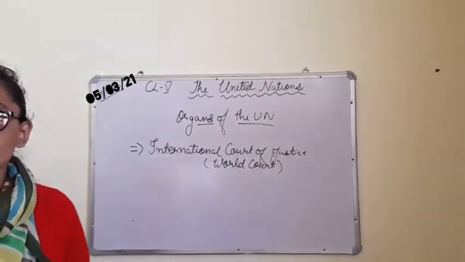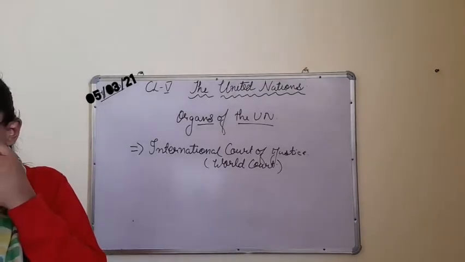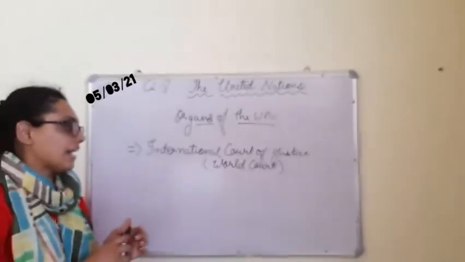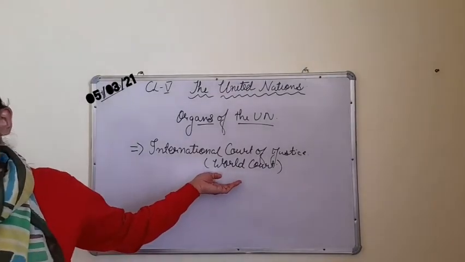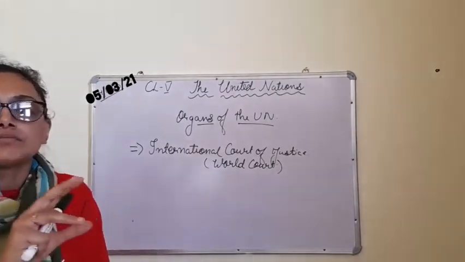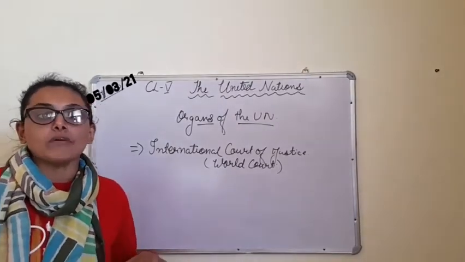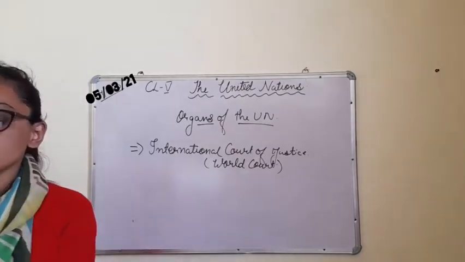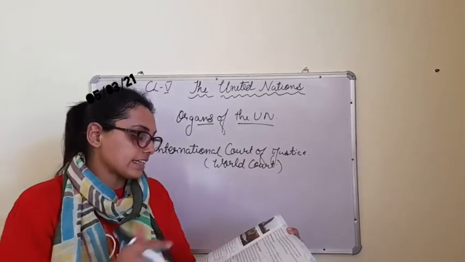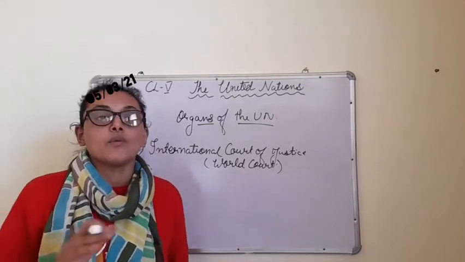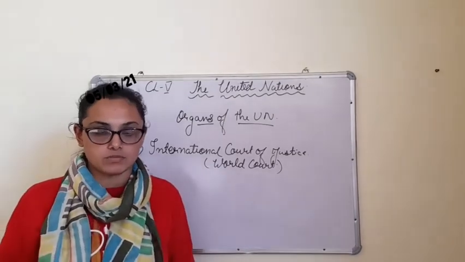It is the successor of the Permanent Court of International Justice, and as I have already written, it is also known as the World Court. It has a panel of 15 judges, as you can see written on page number 107, which are elected by the General Assembly and the Security Council.